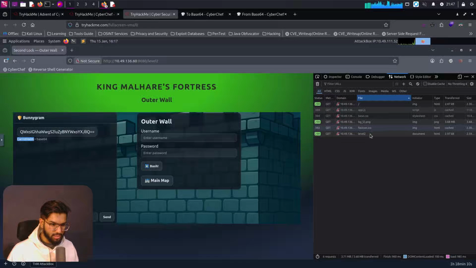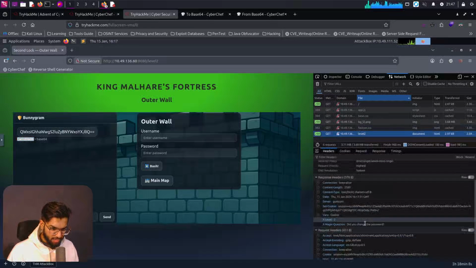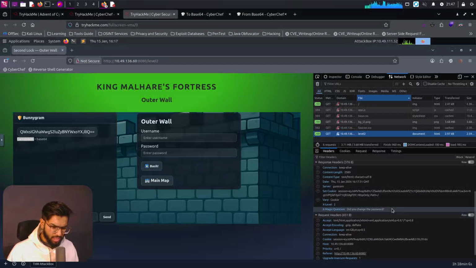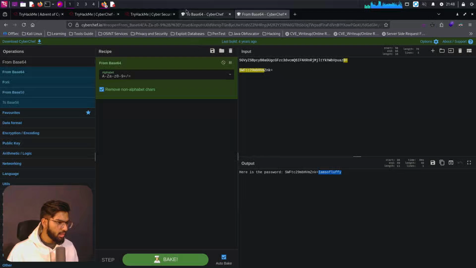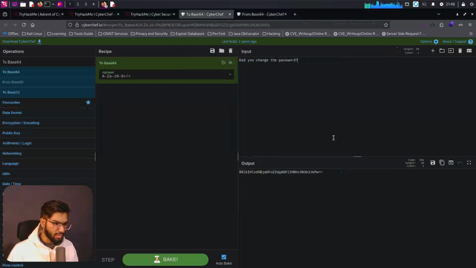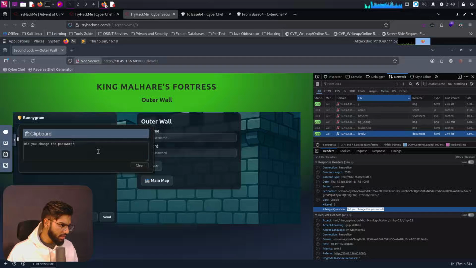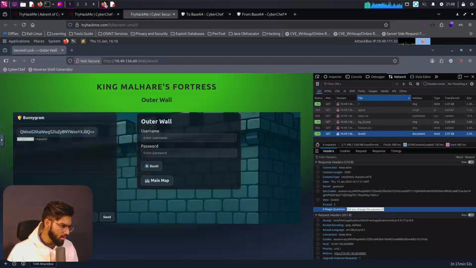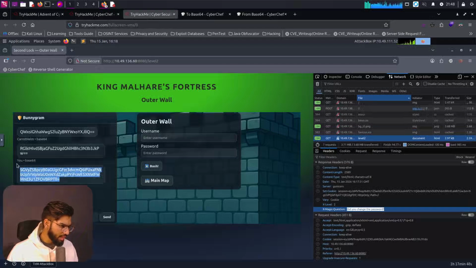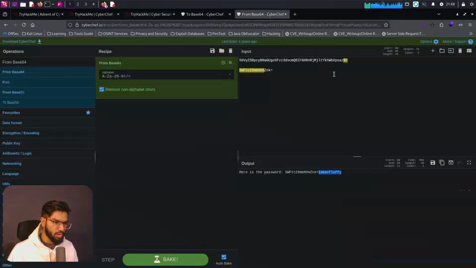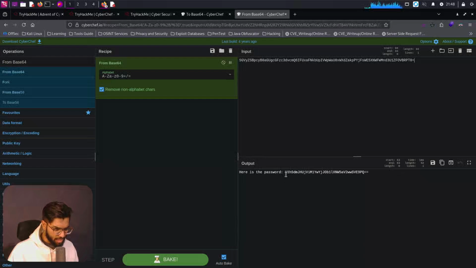Next, extract the encoded magic question and retrieve the encoded password from the guard. Coming here, let's go to level 2 and we get, did you change the password? So that's the magic question. Let's copy the base 64 encoded text, pass it to the base 64 chat and send it there. We get a huge response. We'll copy the response and replace it into the input box and it says, here is the password.